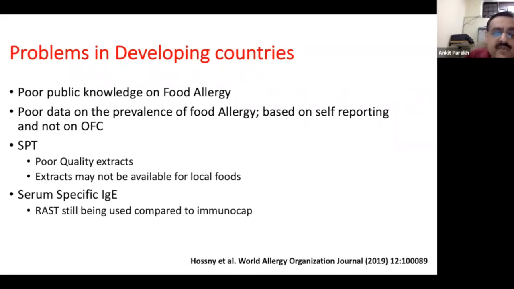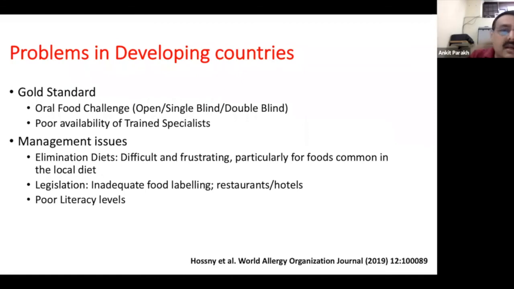The SPT extracts are of poor quality. They may not be available for local foods. And for serum specific IgE, most people are still using RAST, which is now outdated as compared to ImmunoCAP. The gold standard is the oral food challenge, but there's poor availability of trained specialists who can actually do a food challenge for a particular child. And there are management issues like elimination diets could be difficult and frustrating, particularly for foods which are commonly used in the diets. So it's quite difficult to avoid wheat or egg or milk for a particular child.